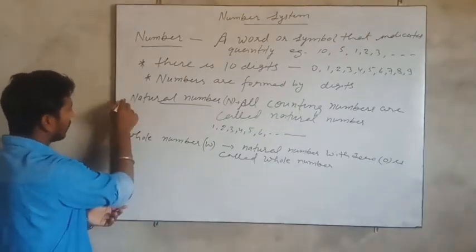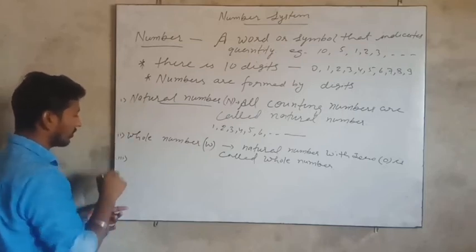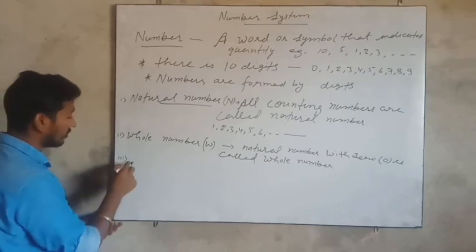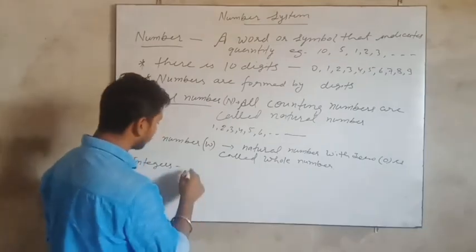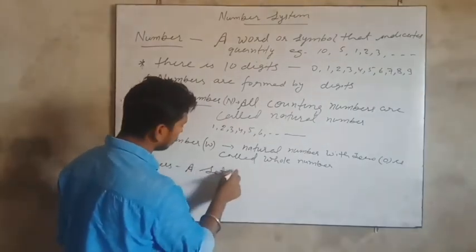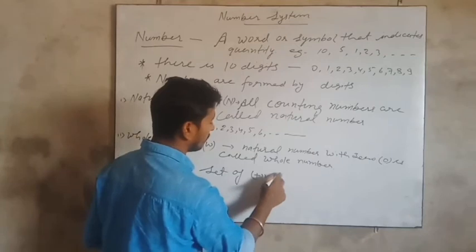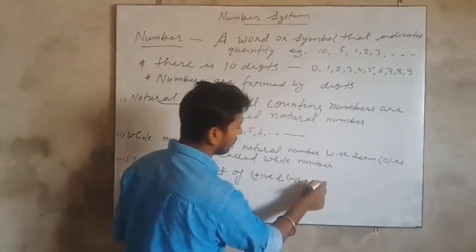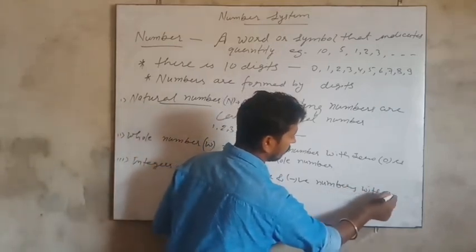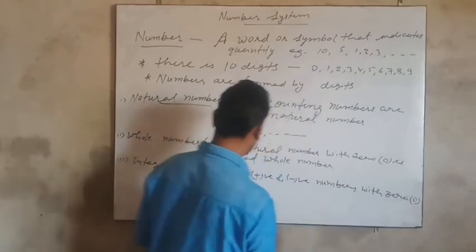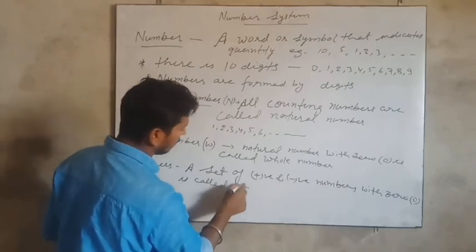Now, after the first and second, the third number which we read is the integer. We can say a set of positive and negative numbers with 0 is called integers.